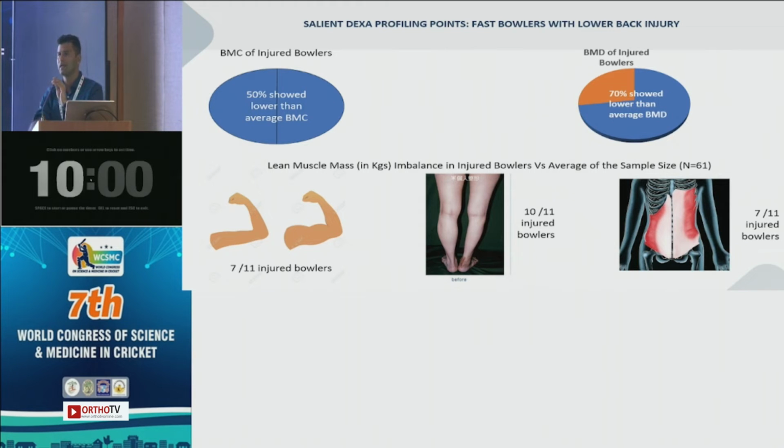So again, it's clear that muscular asymmetry, whether trunk, lower limb or upper limb, is going to be one of the key factors to look at. Now we all know that cricket is a unilateral sport, so asymmetry is going to be a common theme. But if it crosses a certain limit, and at this stage we don't know what number that would be, it is still a good point to look at as one of the red flags when we talk about prevention from the training perspective.